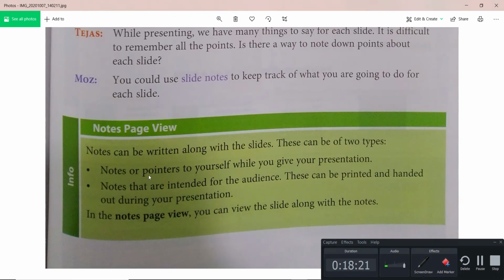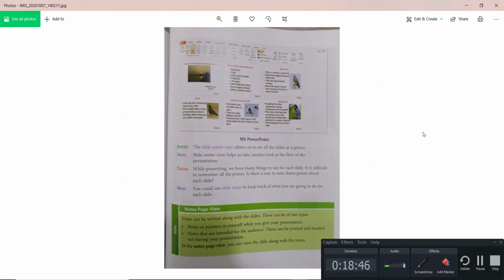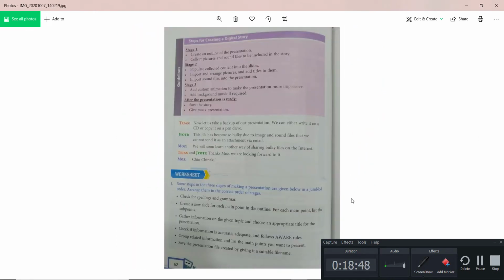This can be of two types. Notes that are meant for yourself while you give your presentation, and notes that are intended for the audience. These can be printed and handed out during your presentation, right? So during the presentation also you can show those points. Likewise, I have shown it. In the notes page view, you can view the slide along with the notes. Okay. Let me show you further what we are talking about.